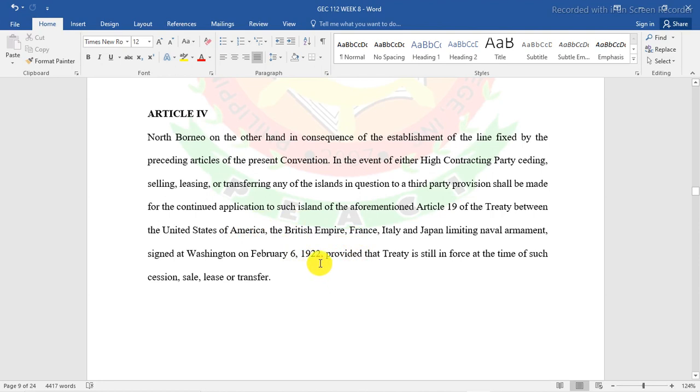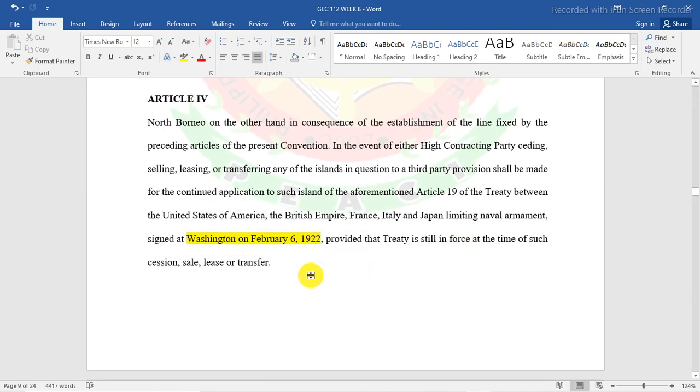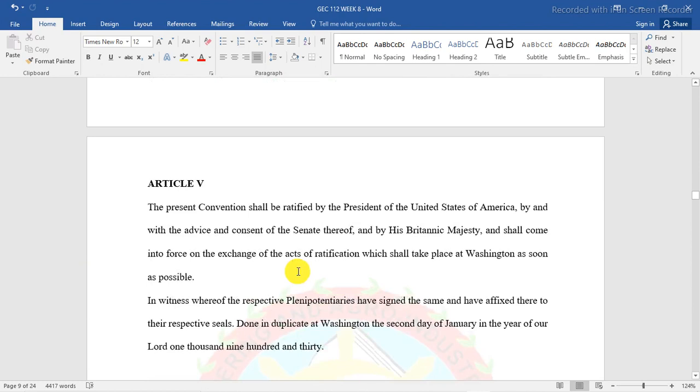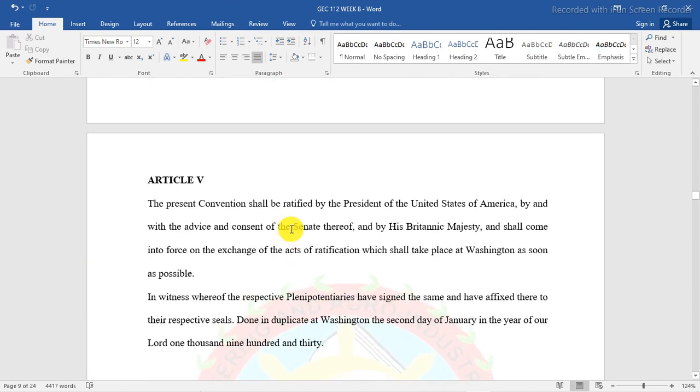At Washington on February 6, it was signed in Washington, itong dito, line na to, provided the treaty is still in force at the time of cession, sale, lease, and transfer. So ito yung nangyari. Article 5, the present convention shall be ratified by the President of the United States. So walang pwedeng mag-ratify dito, okay?